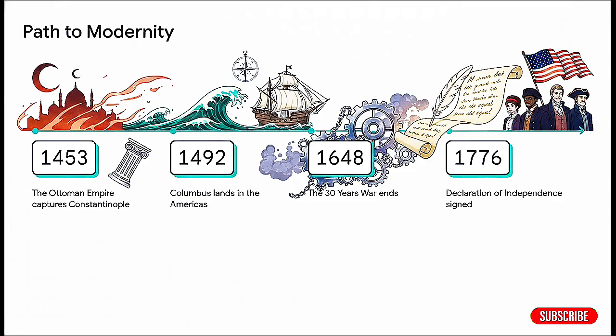From here, this push and pull of power really accelerated. The Ottoman capture of Constantinople in 1453 definitively erased the very last remnants of the Roman Empire. That massive shift pushed Europe to look westward, leading Columbus to the Americas. Then, following brutal, continent-spanning conflicts like the 30 Years' War, the world started rapidly globalizing. And by 1776, American patriots were signing a document that declared a genuinely radical new concept for the time, that all men are created equal.